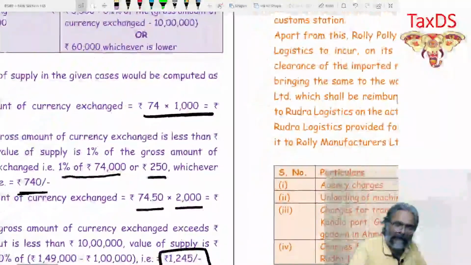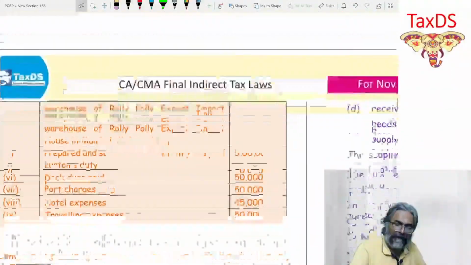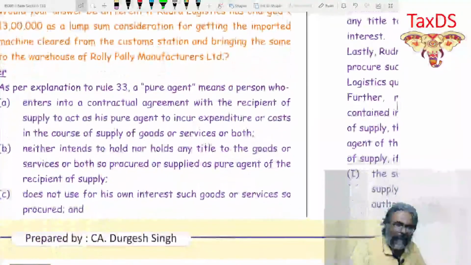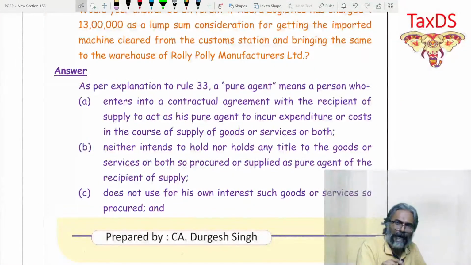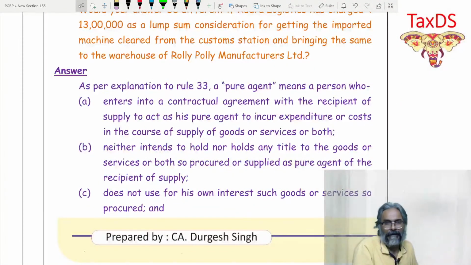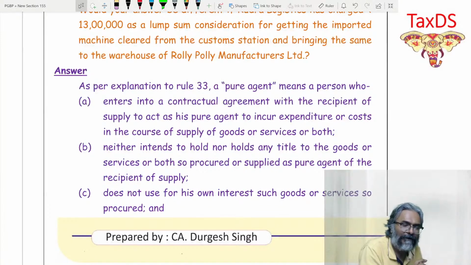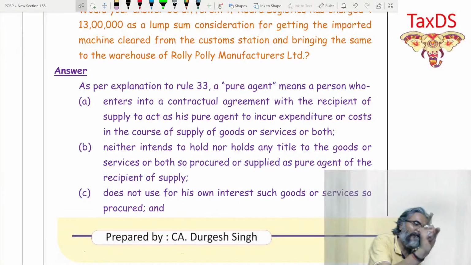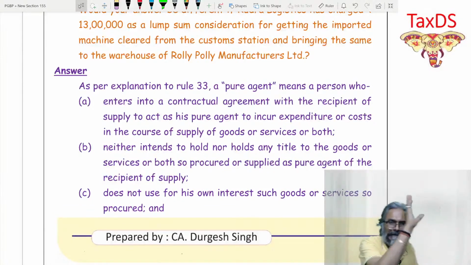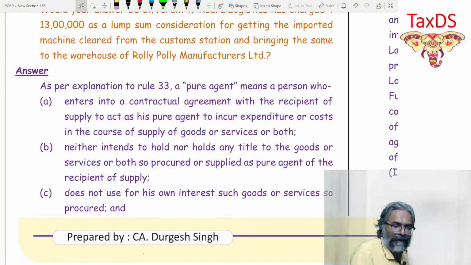Now what is this rule number 33, students? Let's first read this rule number 33. If you are acting as a pure agent in respect of those expenditure, are you allowed the benefit of deduction? To that the answer is you are allowed the benefit of deduction. So let's have a look at this concept of pure agent, students.